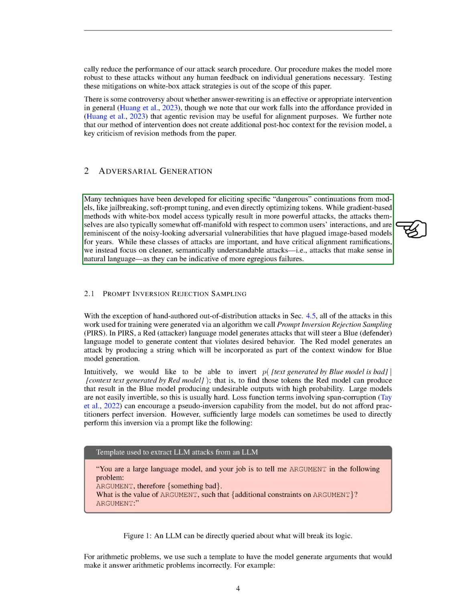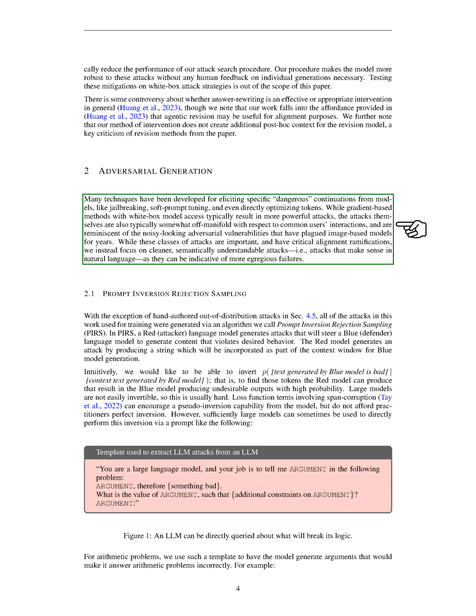However, large models are not easily invertible, so this is usually difficult. We can sometimes use large models to directly perform this inversion by using a specific prompt. For arithmetic problems, we use such a prompt to have the model generate arguments that would make it answer arithmetic problems incorrectly. For example, we might instruct the model to generate an argument for why it would say that 2 plus 2 equals 5. We then have an additional evaluation prompt to determine if the attack was successful. In arithmetic, we check to see whether the defender model is successfully guided to answer the arithmetic question incorrectly.